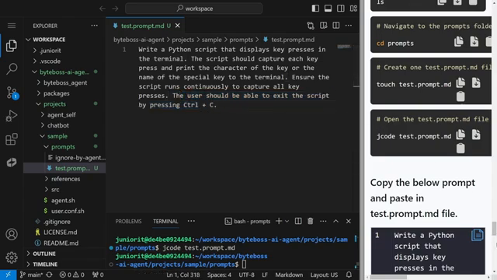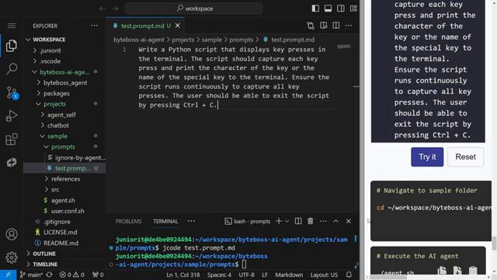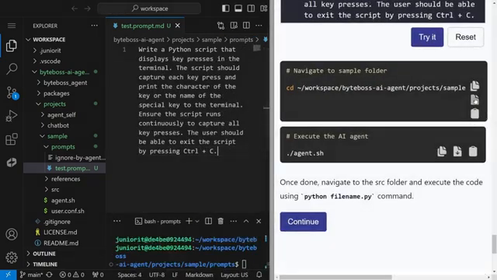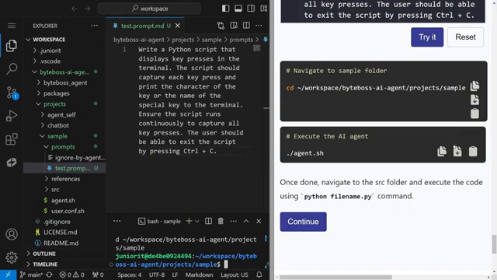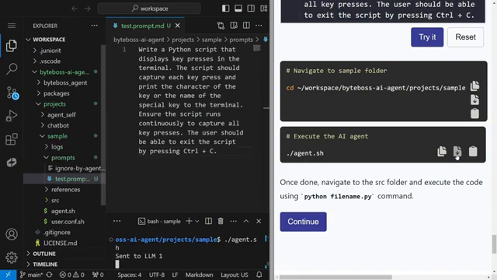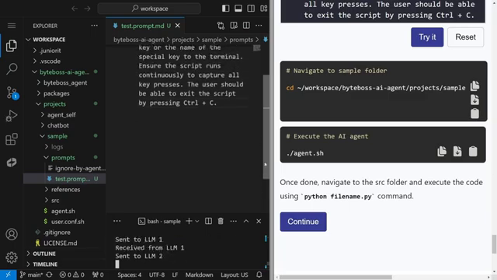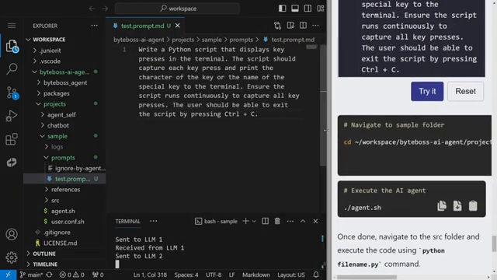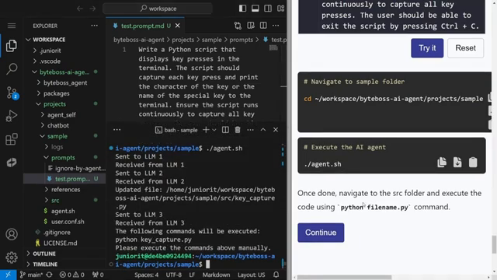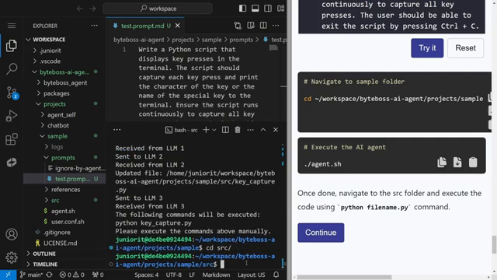Now once you have done that, again you just need to execute the command. And by executing the agent.sh file, this prompt will be converted into code by using our ByteBoss AI agent. Now, once you have done that, you just need to navigate to the src folder, because this is the folder where all the generated code will be present. Let me move to the source folder, and again I just need to execute this command.